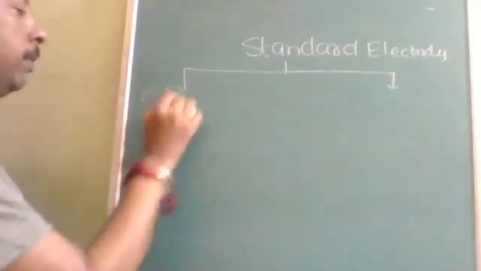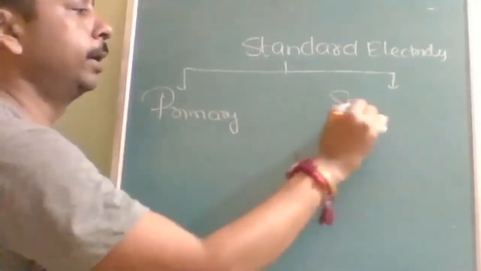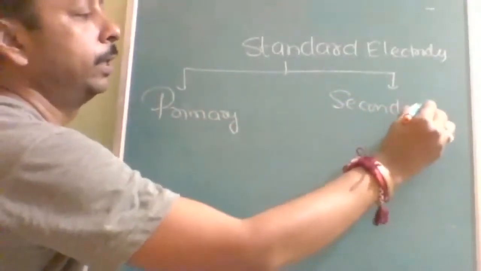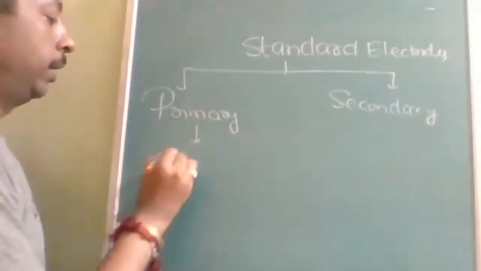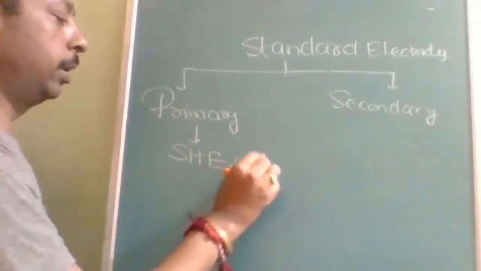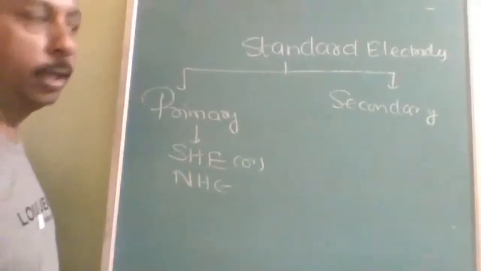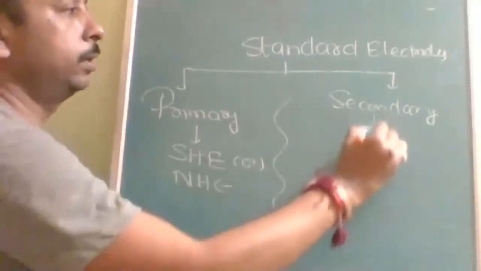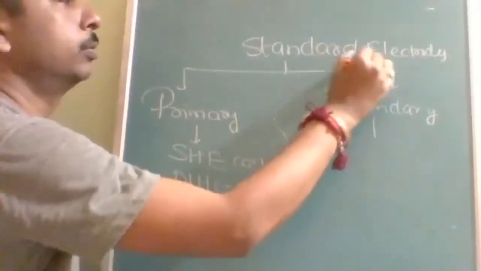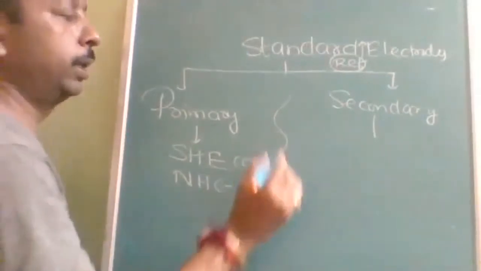One is called the primary standard electrode, and the second one is called the secondary standard electrode. The primary standard is only one electrode, that is SHE or NHE, standard hydrogen electrode or normal hydrogen electrode.